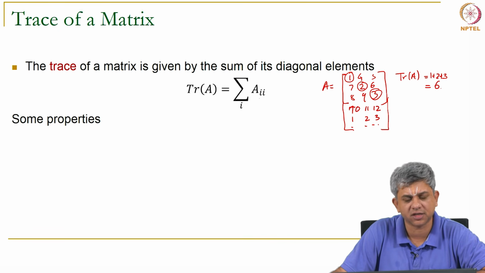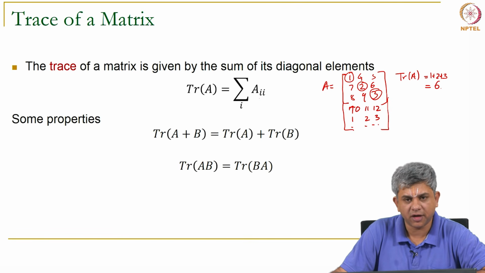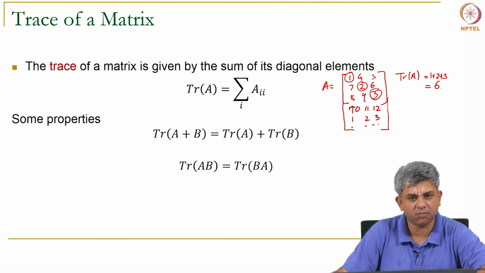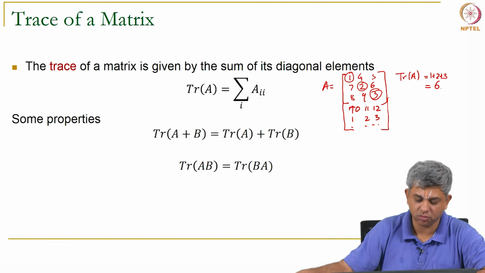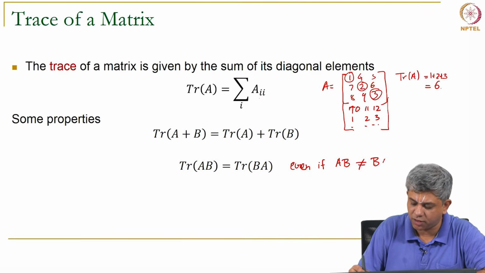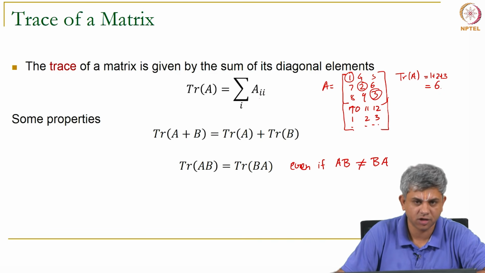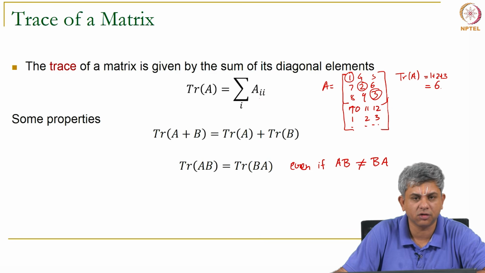The trace has certain properties. Trace of A plus B is trace of A plus trace of B. Trace of A times B is trace of B times A. Even if AB is not equal to BA, the trace itself is a property that does not change when you commute the matrix product.